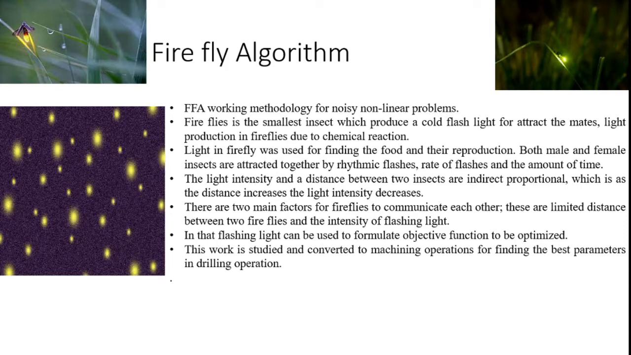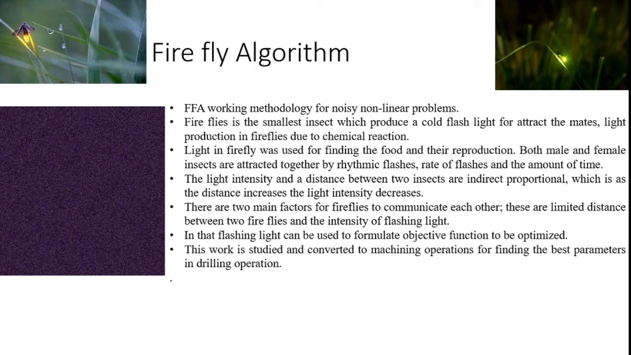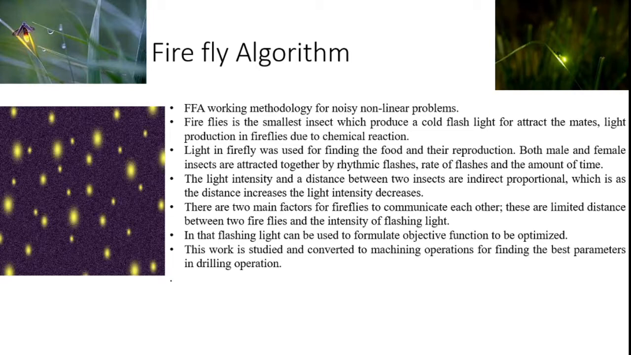Both male and female insects are attracted together by rhythmic flashes, rate of flashes, and amount of time. The light intensity and the distance between two insects are inversely proportional, which is, as the distance increases, the light intensity decreases. There are two main factors for fireflies to communicate with each other. These are a limited distance between two fireflies and the intensity of flashing light. So, the brightness of light and the distance between the two fireflies are the important factors.